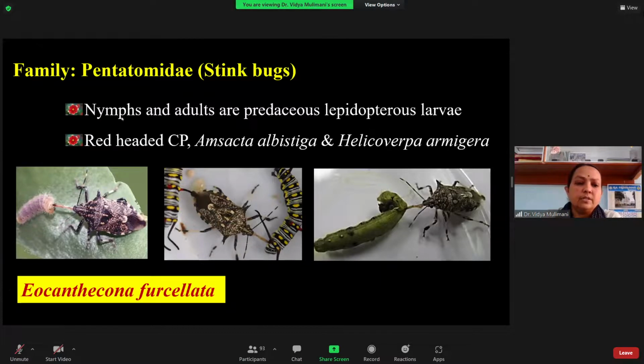Here you can see the nymphs and adults are predaceous. Whatever you have here, all are adults. Both nymphs and adults are predators on the larvae of the Lepidoptera. I have given one example: Eucanthecona furcellata, mainly found in red gram, the red-headed caterpillar, and usually in groundnut, that is Amsacta albistriga, and Helicoverpa armigera. These are the major pests whose larvae it feeds on. That is one example for the Pentatomidae.